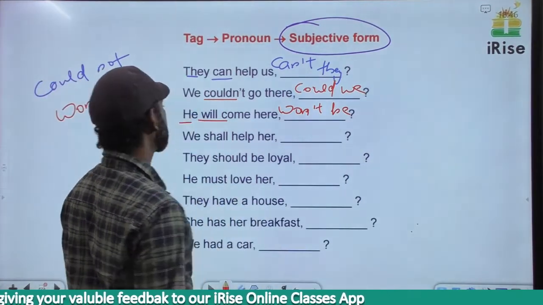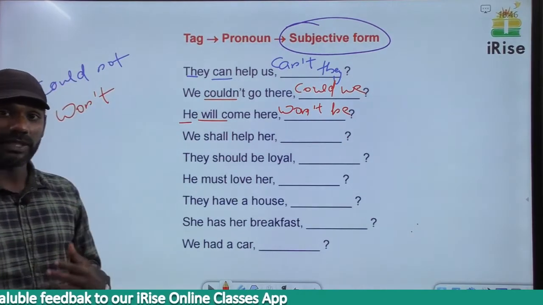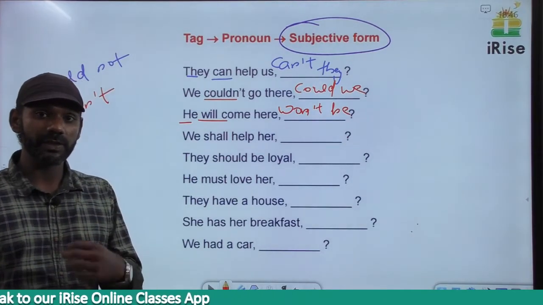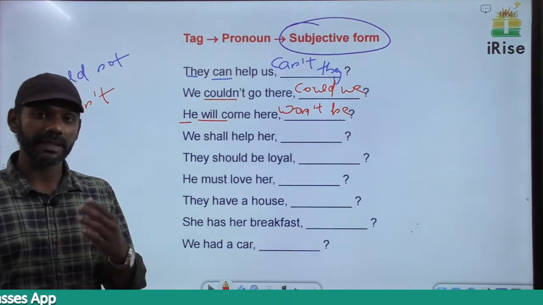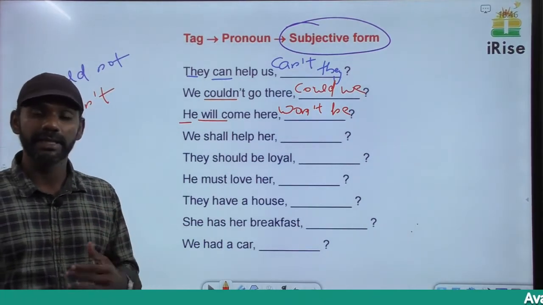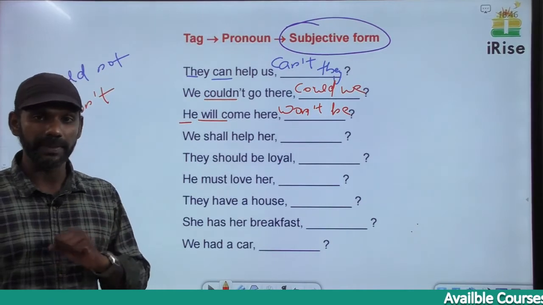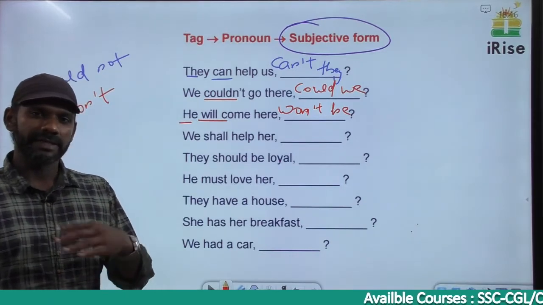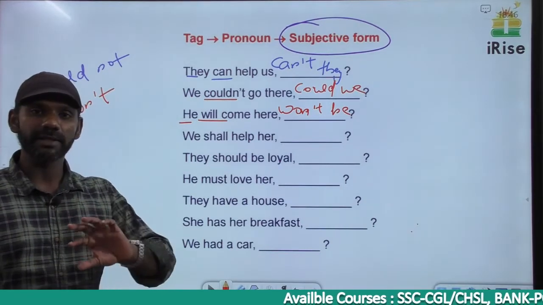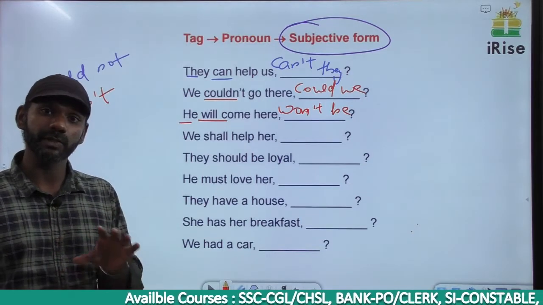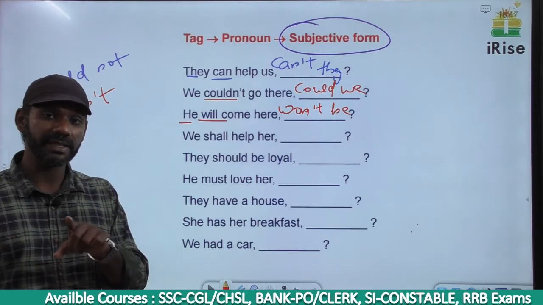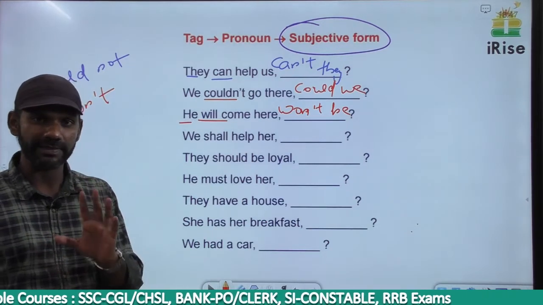The next one. We shall help her. The subject here is we, first person. With first person we use shall. I told you this while discussing tenses. With first person use shall, with second person, third person use will. When a sentence talks about a compulsory action, reverse the rule: with first person use will, with second person, third person use shall. If you check the rules we discussed in the topic tense you will find it.